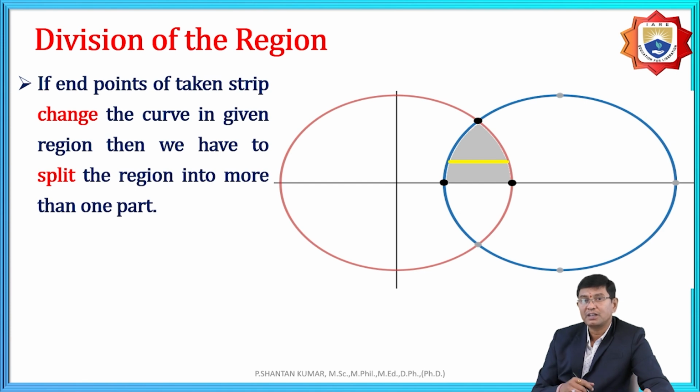Therefore, for parallel to x-axis, nothing to worry, we are not facing any problem.